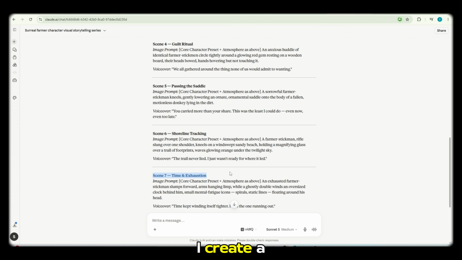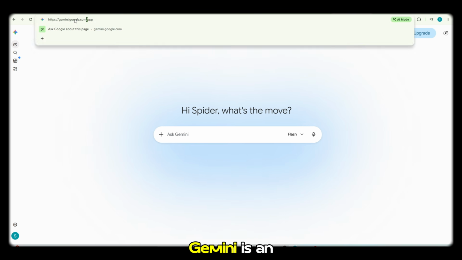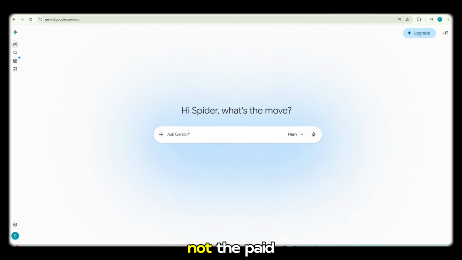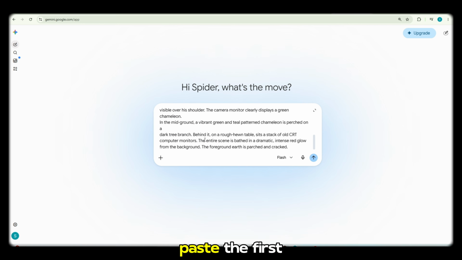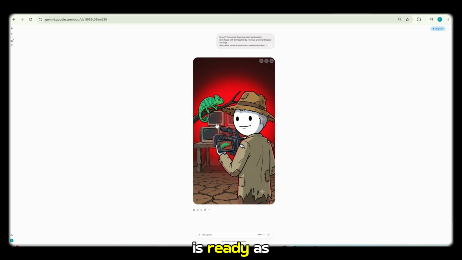For that, I create a document containing all the prompts and open Gemini AI. Gemini is an amazing image generation tool, and yes, it is completely free. I'm using the free version, not the paid one. I simply paste the first scene prompt and click Generate. After waiting for a few seconds, the first image is ready. As you can see, the quality is fantastic.